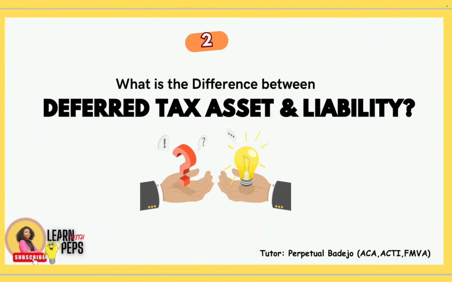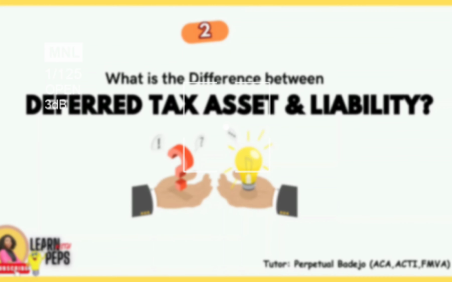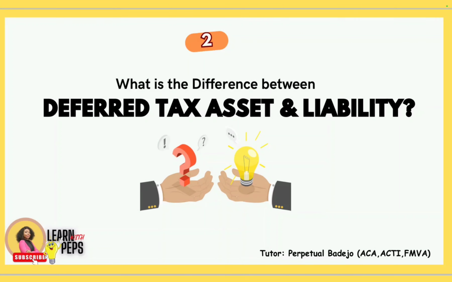Deferred tax asset, which is usually recognized as an asset in the books of accounts, signifies that a company has a tax savings and is going to pay less tax in the future. While deferred tax liability, which is carried as a liability in the books of accounts, signifies that a company has a future tax obligation. It means that the company is going to pay more tax in the future.